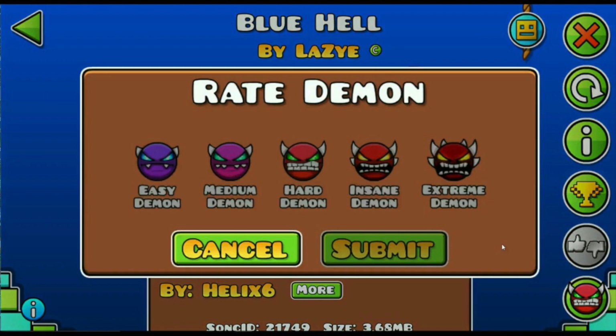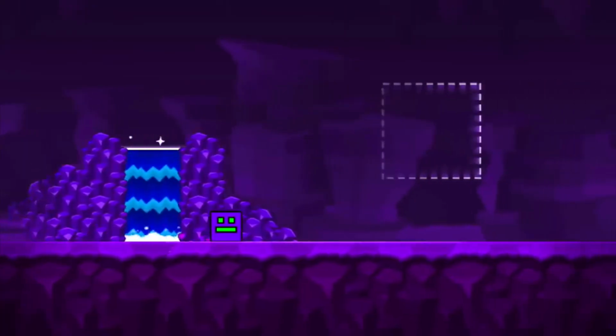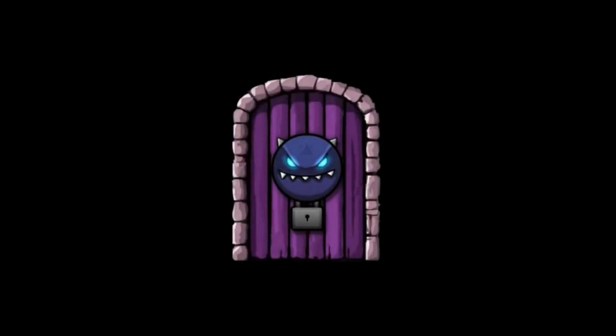Demon levels used to only have 1 face, but that rating was then split up into 5 separate ratings. The old demon face became a hard demon rating, while an easy demon and medium demon rating were added before it, and the insane and extreme demon ratings were added after it. This held the difficulty of an already difficult level to a more accurate scale, allowing users to decide what levels they could handle and which ones they could not.